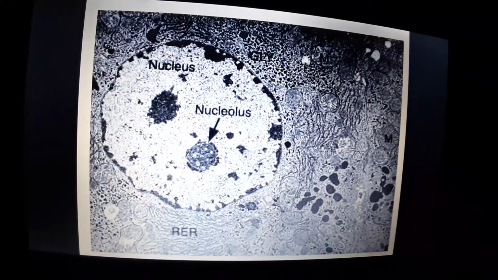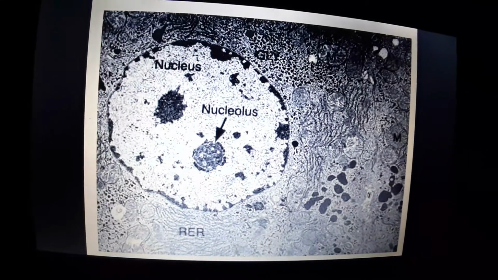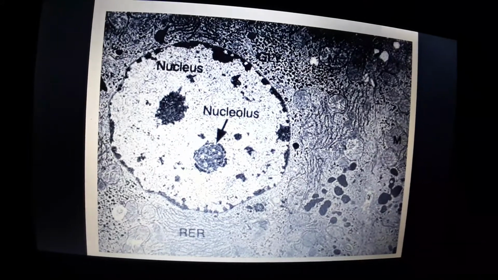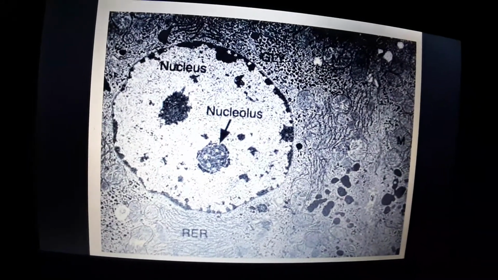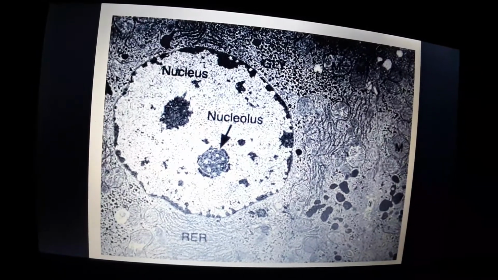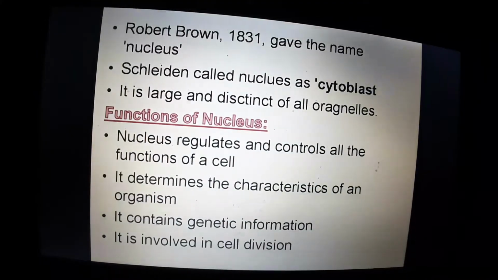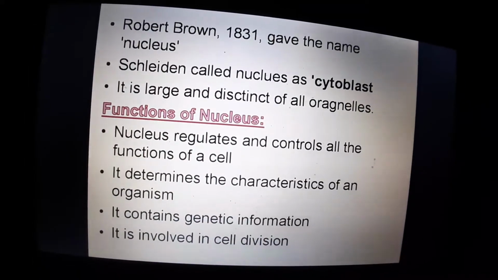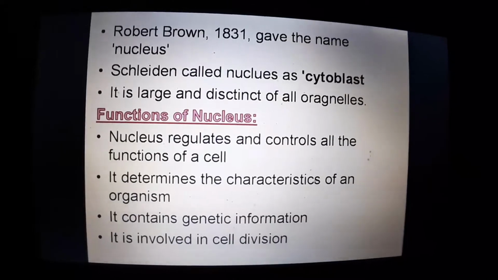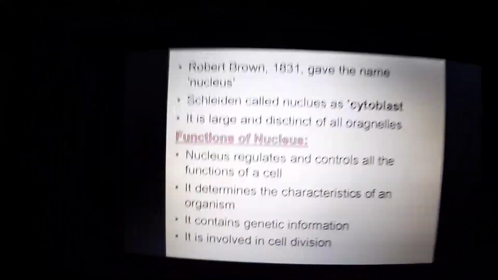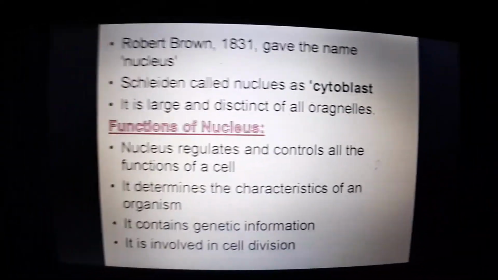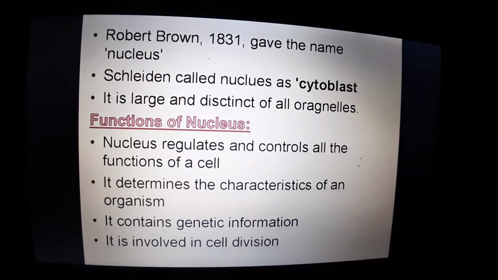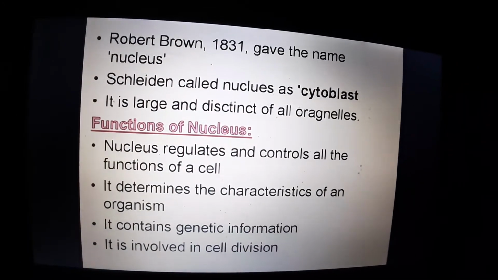This is the nucleus when you observe a cell under a microscope. This is how the nucleus is seen. Robert Brown, in the year 1831, was a scientist who gave the name nucleus, and Schleiden called the nucleus a cytoplast. It is large and distinct of all organelles.